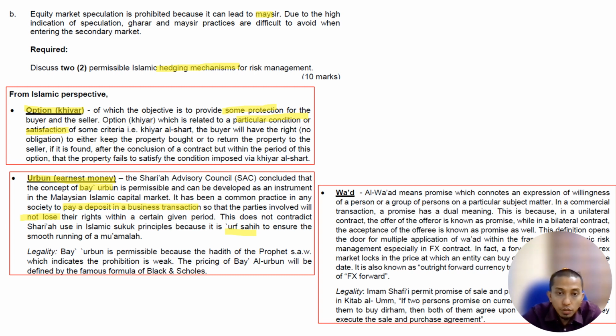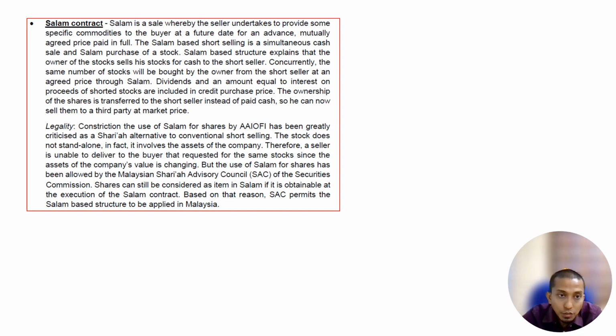So the next one is wa'd. Wa'd is an expression of willingness by a person or group for a particular subject. In a commercial transaction, a promise has a dual meaning because in a unilateral contract, the offeror and offeree know what the promise is, right? So this is what we learned, wa'd is also part of the contract. The last one is the salam contract, where the seller undertakes to provide some specific commodities in the future. So this is salam. So there are four that I'm going to give you.